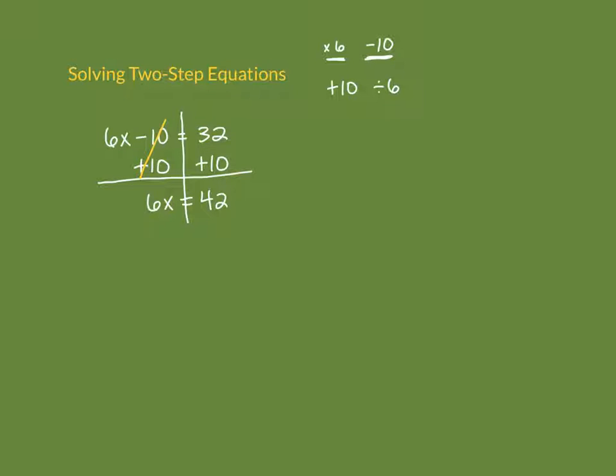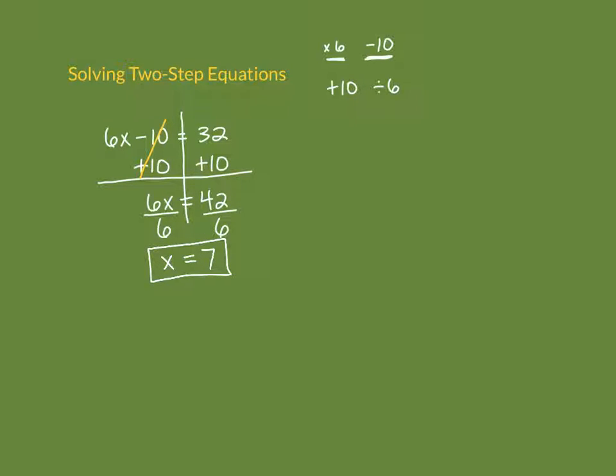So now we can separate the variable from its coefficient by dividing. Since this is 6 times x, we want to divide each side by 6. Then 6x divided by 6 is just x, or you can write 1x, is equal to 42 divided by 6 is 7. So our final answer should be 7.